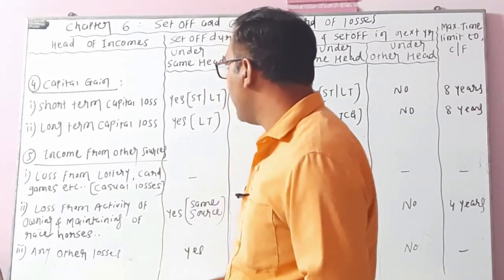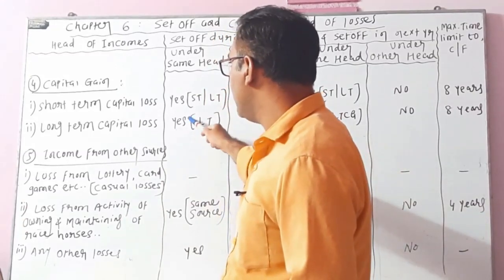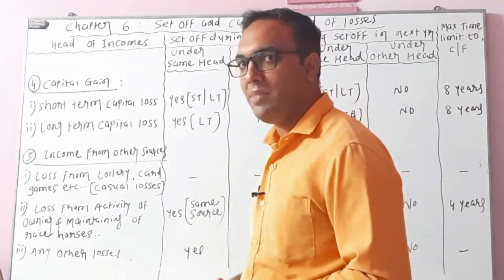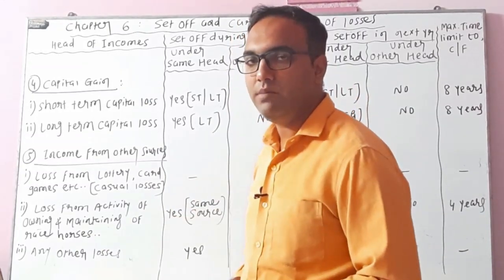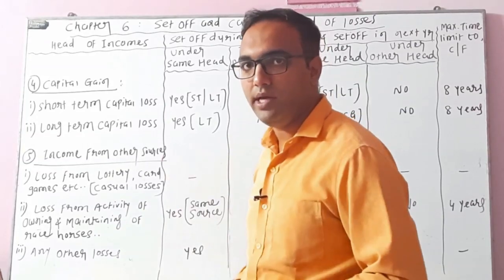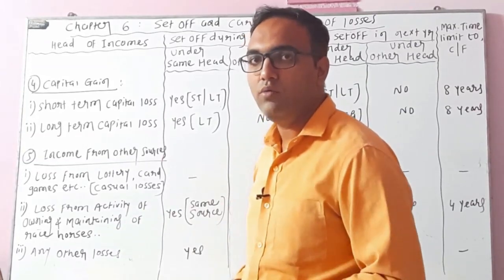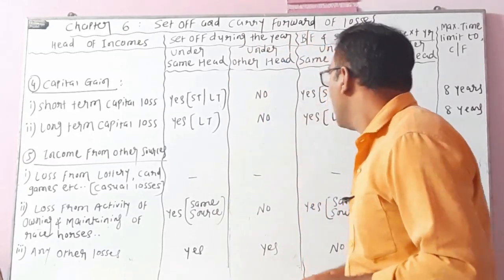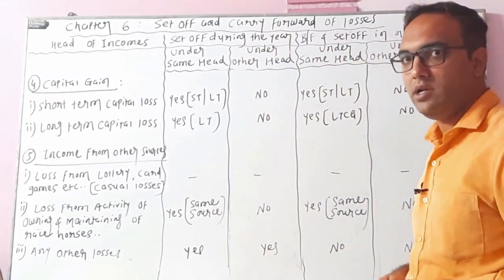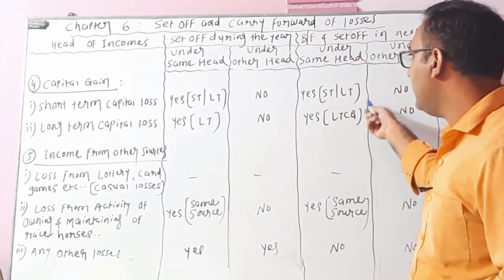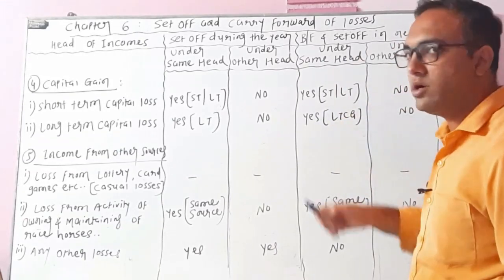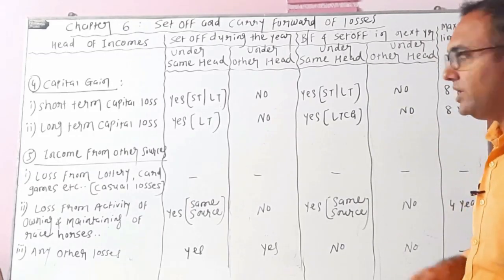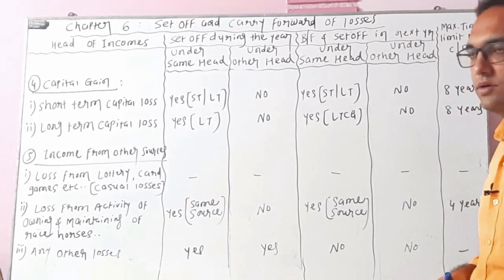So long-term capital loss under the same head, the answer is yes, but only against the long-term capital gain. So my dear friends, keep it in mind that long-term capital loss can be set off only against the long-term capital gain. You can't even set it off with the short-term capital gain. Under other heads, the answer is no. And if there is a brought forward long-term capital loss, can you set it off under the same head? The answer is yes, but only against the long-term capital gain. Under other heads, the answer is no, and the maximum time limit to carry forward such losses is 8 years.